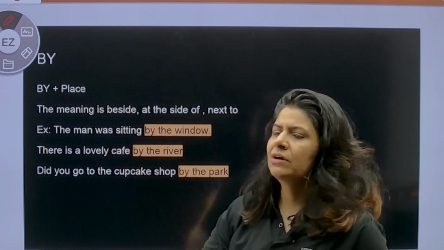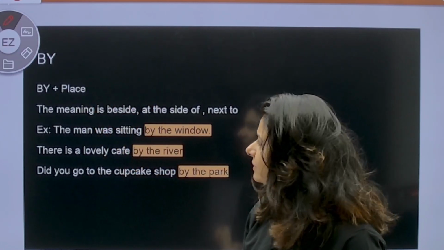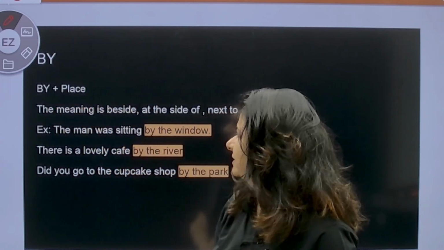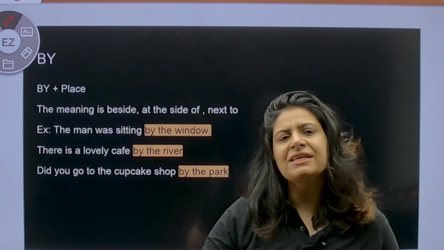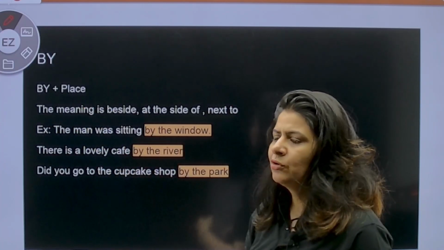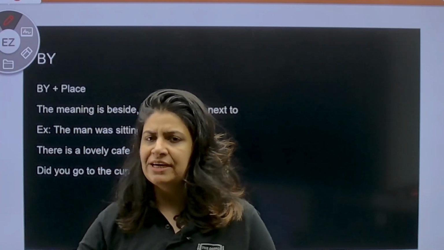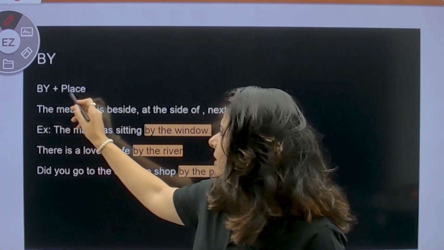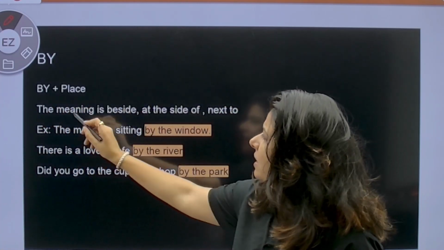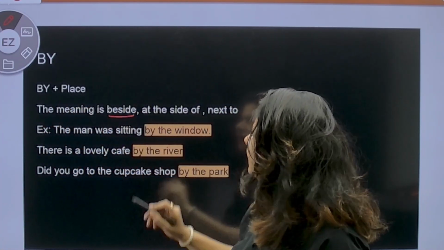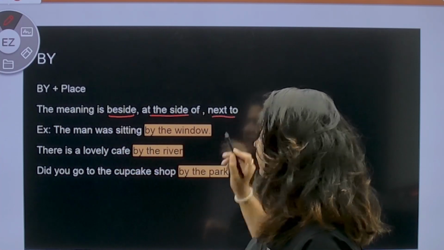Now by also comes with a place. How is it used? By plus place. And what does it mean? It means at the side. So when you want to suggest a place which is at the side, we say by plus place. For example, the meaning is beside, at the side of, or next to something.